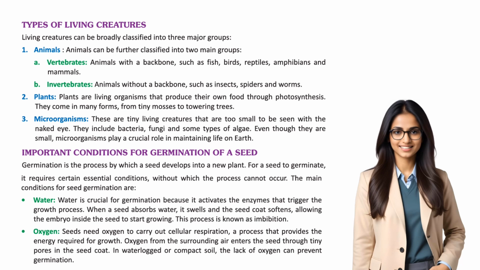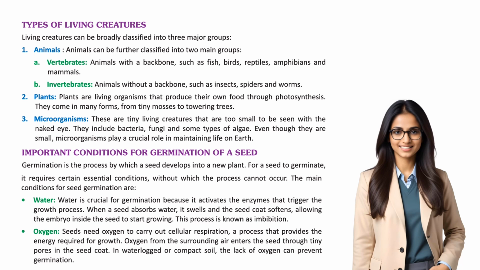Water is crucial for germination because it activates the enzymes that trigger the growth process. When a seed absorbs water, it swells and the seed coat softens, allowing the embryo inside the seed to start growing. This process is known as imbibition. Oxygen. Seeds need oxygen to carry out cellular respiration, a process that provides the energy required for growth.